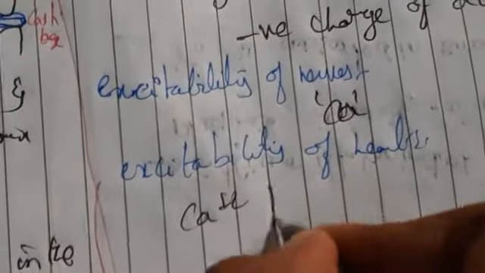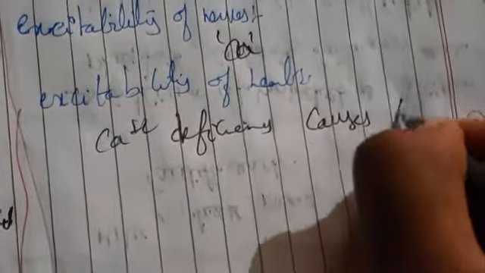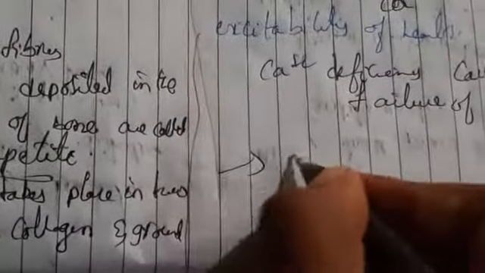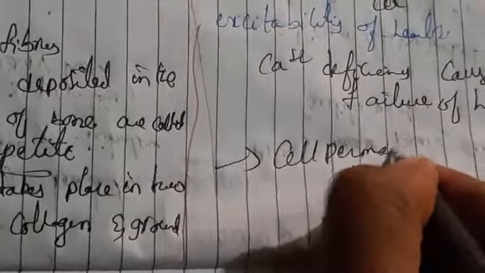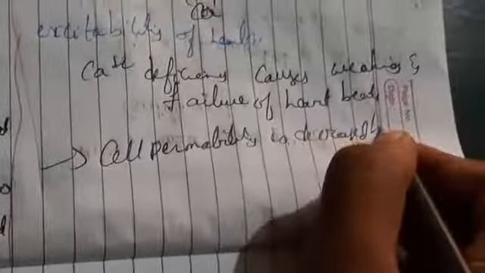So what happens? Calcium deficiency causes weakening and failure of heartbeats, and also cell permeability is decreased by calcium. What is the next one? Cell permeability is decreased by calcium. So these are the functions of calcium.